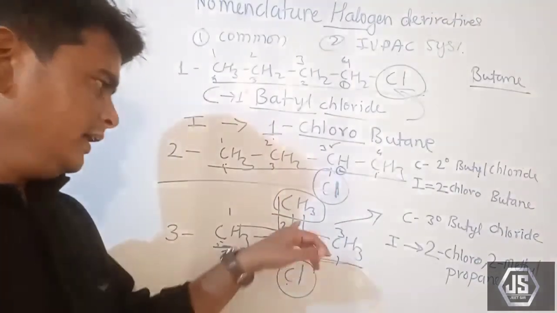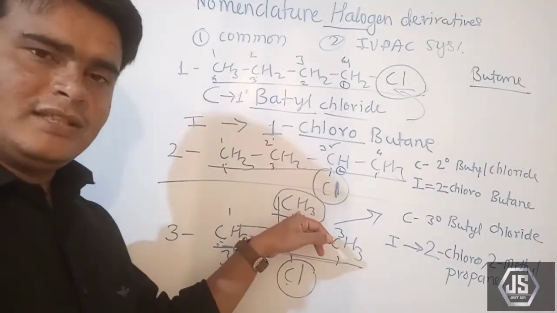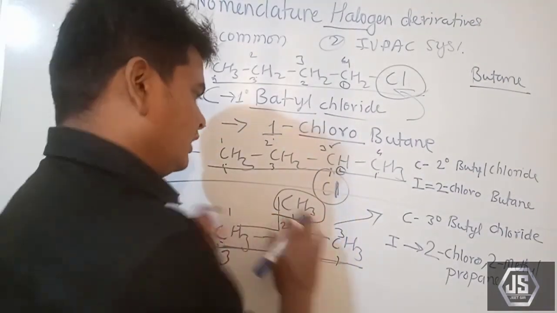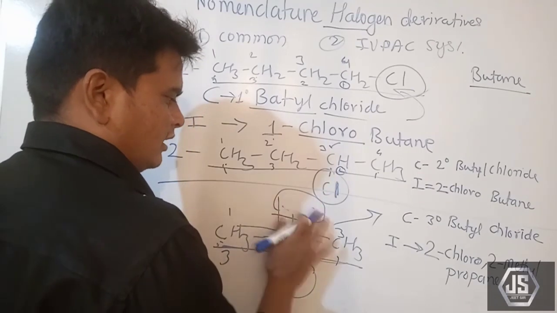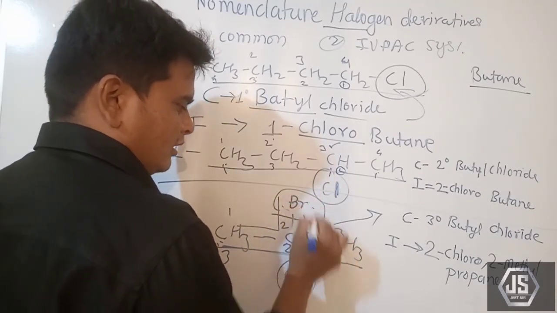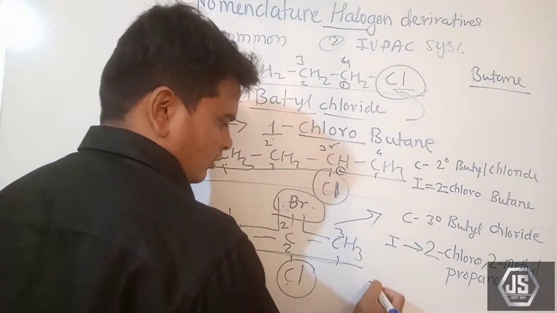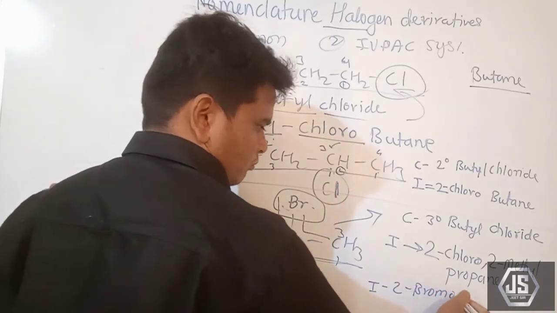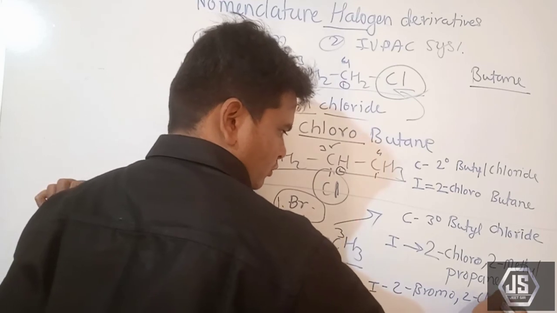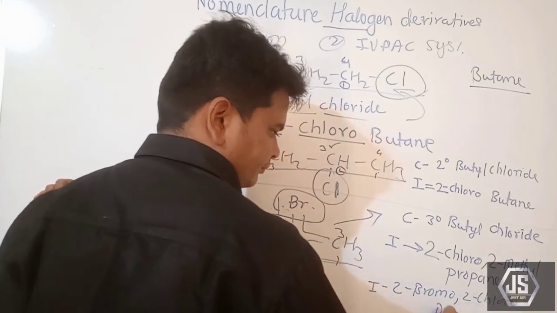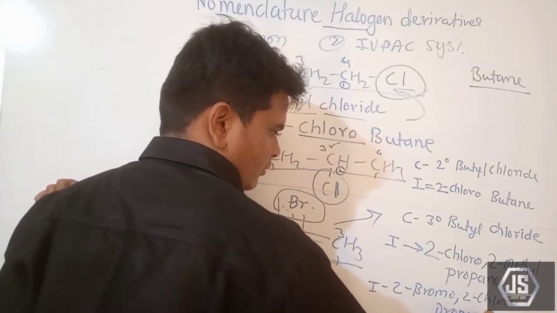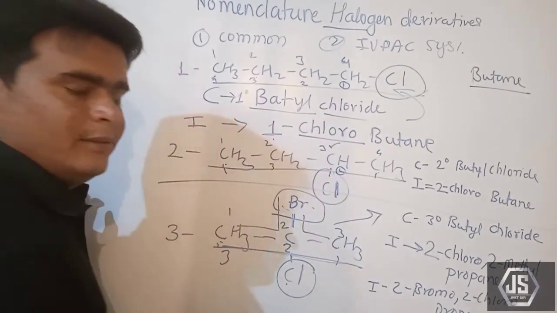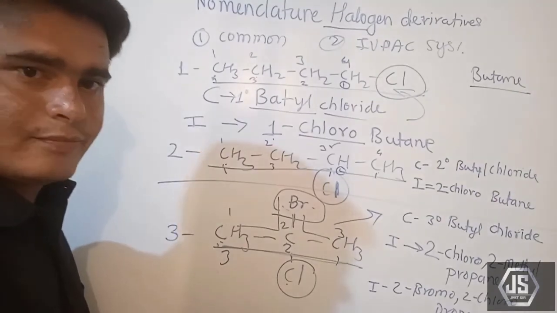Okay, if bromine is there, then we should take bromine first. 2-bromo-2-chloropropane. Why? Because alphabetically Br, bromine, comes first.